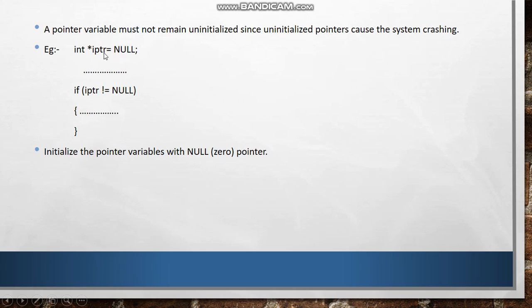While in this one, after writing the pointer variable, we are not initializing or assigning any value to IPTR. That's why we are writing null. So pointer variables will never remain empty. It will have the value null if we do not want to give any value for the time being. Initializing the pointer variable with null is a zero pointer. So if there is nothing to give to the pointer, then we will give null.